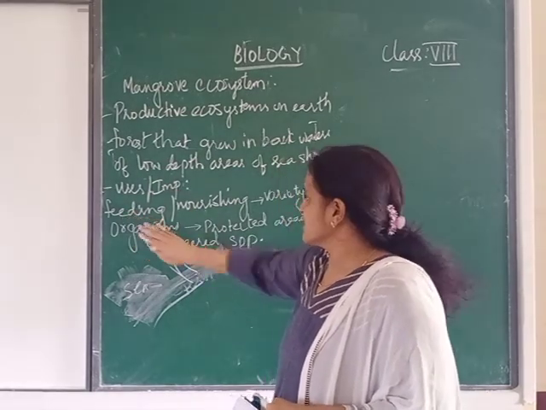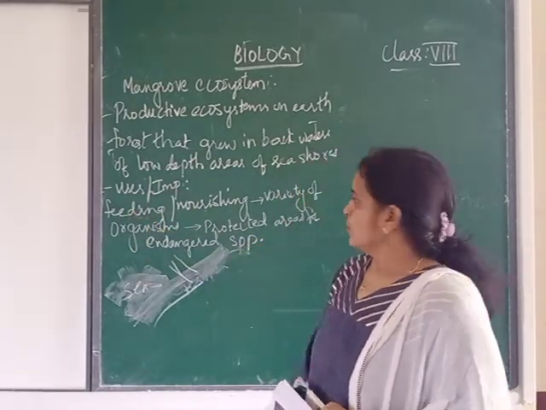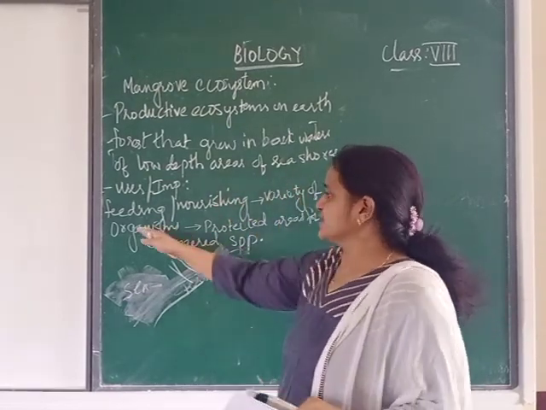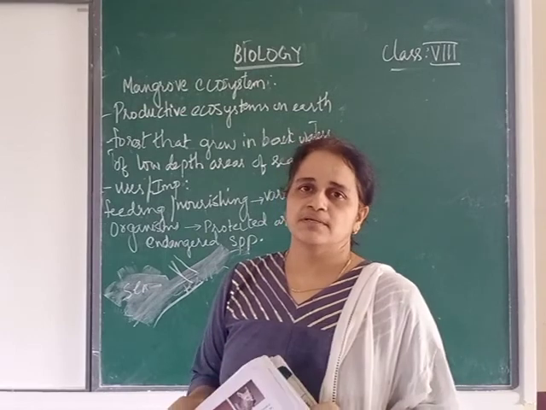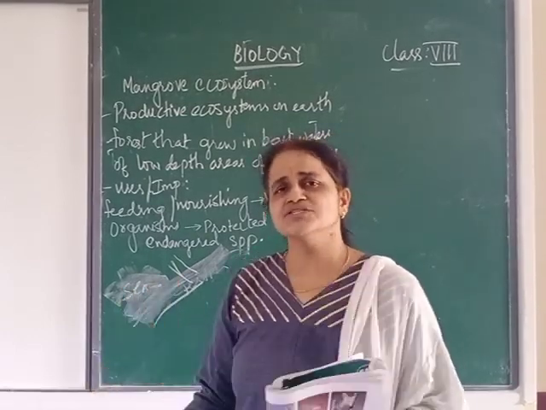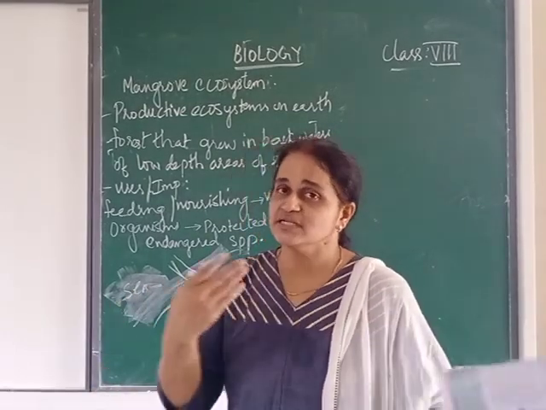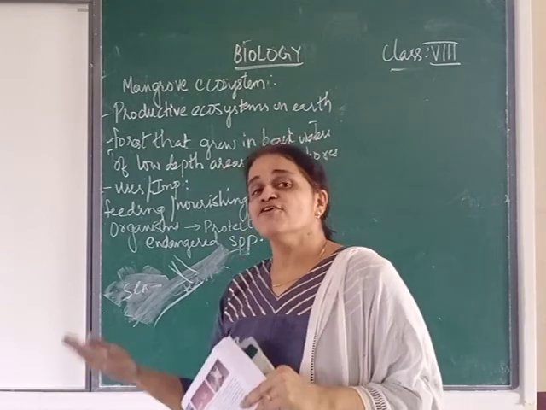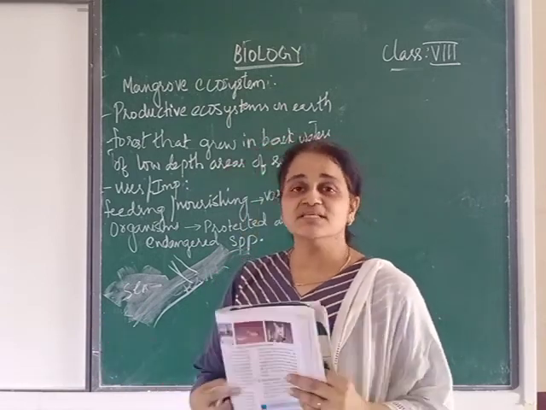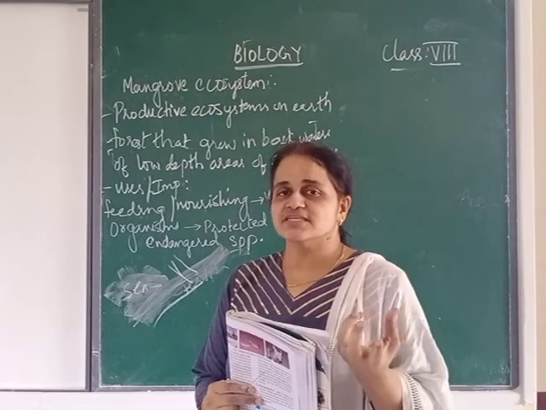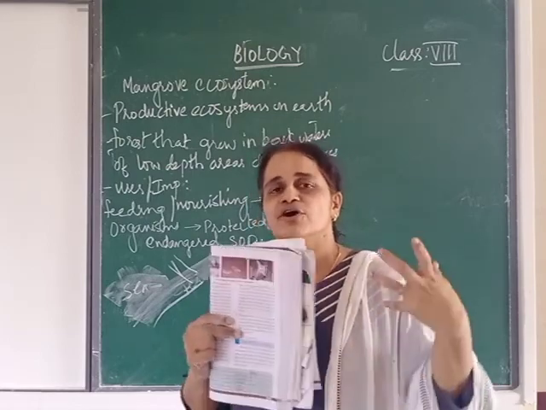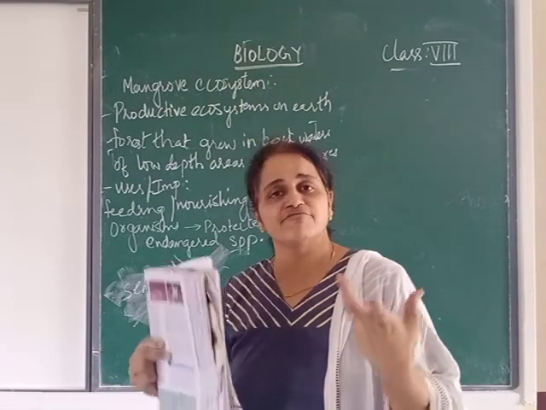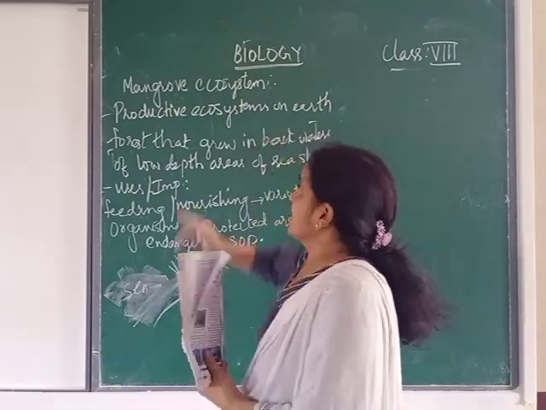It is the feeding, nourishing or breeding ground for a variety of organisms because there are so many nutrients available. So there will be plenty of flora, and when there is plenty of flora, there will be plenty of what? Fauna. That means there are so many good fertile nutrients which promote the breeding of flora and fauna. So this is the mangrove ecosystem.